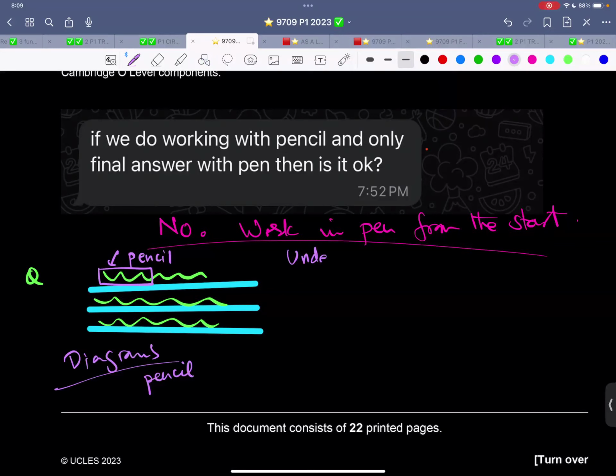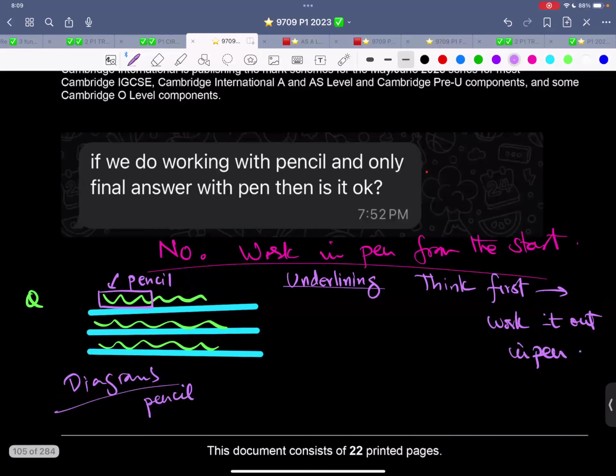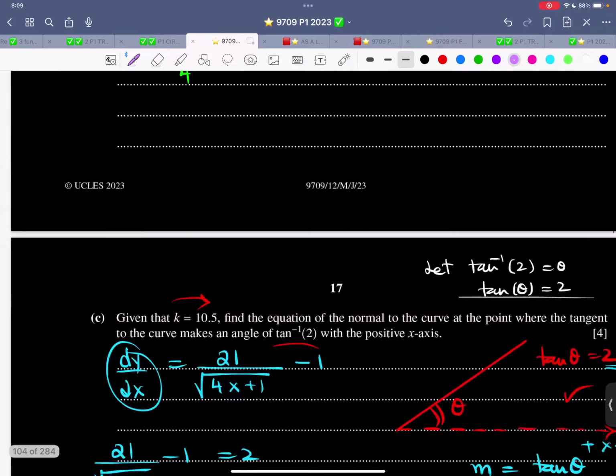So underlining, that is perfect. But think first and then work it out in pen, because you will be wasting your time. So do not work in pencil like I have done over here.